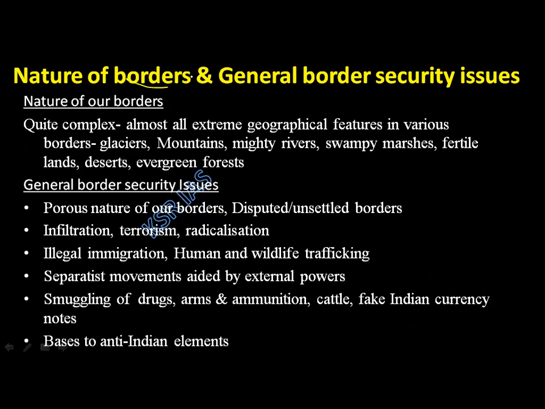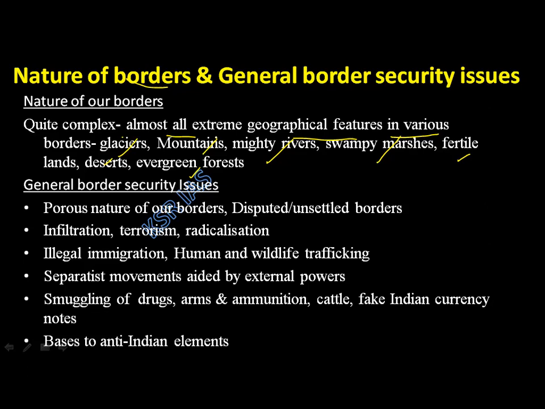Now try to understand the geography, how it will be linked to internal security. Quite complex. Almost all extreme geographical features in various borders like glaciers, mountains, mighty rivers, swampy marshes, fertile lands, deserts, evergreen forests. The geography in our borders is quite complex and diverse. With China border, we have Himalayas, glaciers. With Pakistan, we have deserts. With Bangladesh, we have fertile lands. With Myanmar, we have evergreen forests. See the variety of geography that we have.